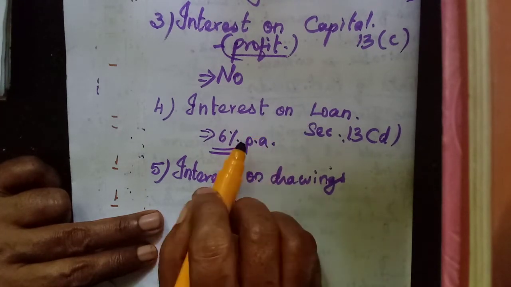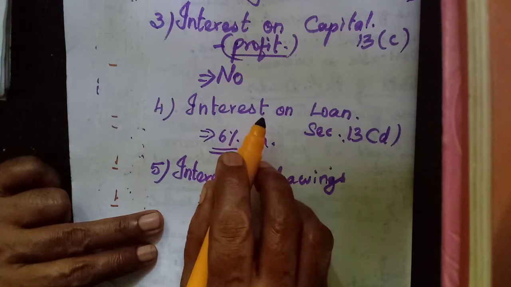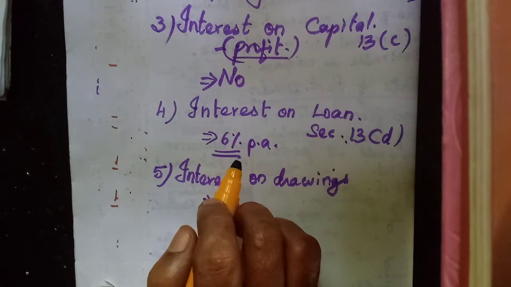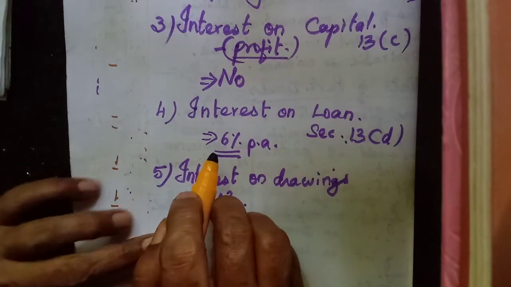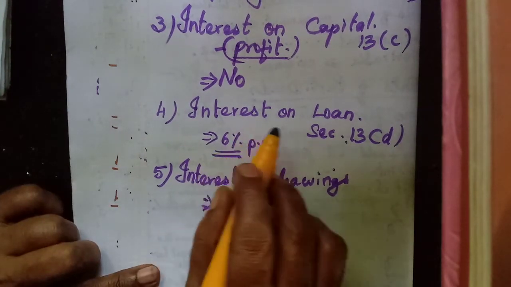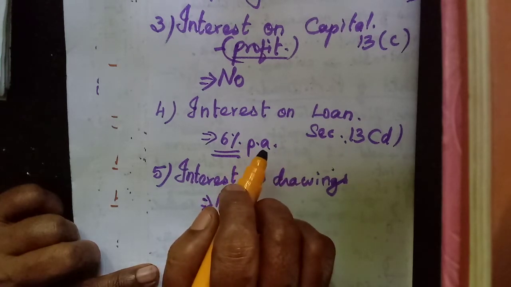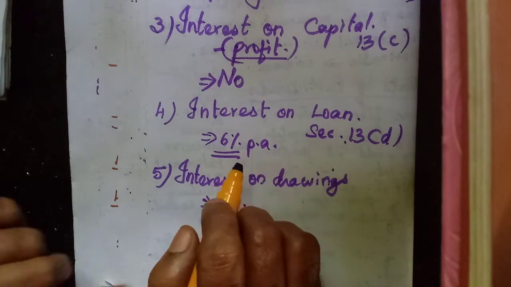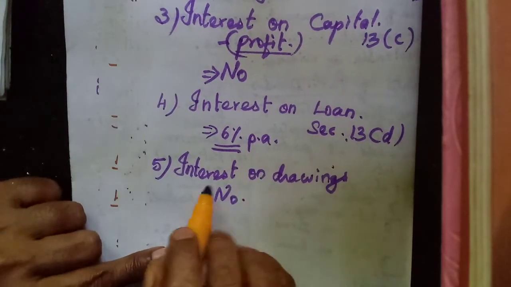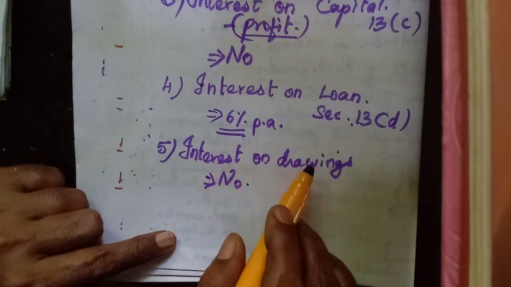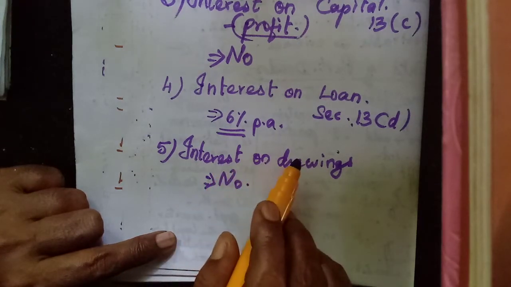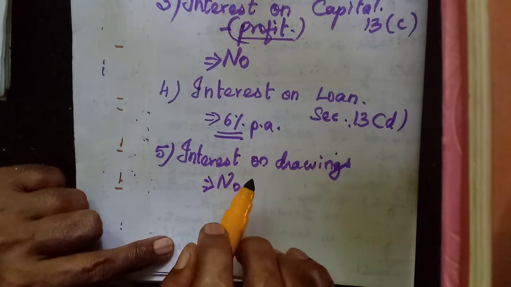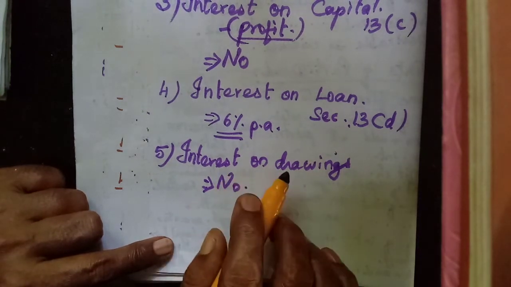Only if the partnership deed is silent, they can give only 6% of the loan as the interest on loan, but not more than this. If they have demanded 10%, it is not allowed. 6% per annum. Then the last one, interest on drawings. If the deed is silent, no rate of interest will be charged on drawings.